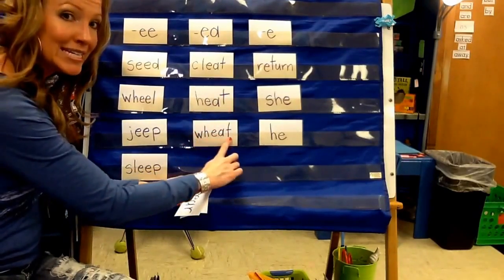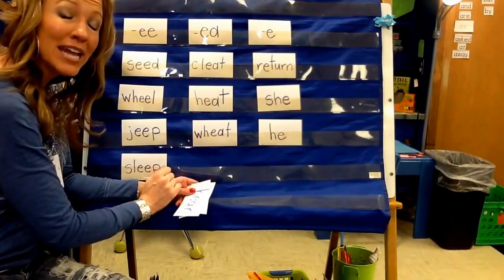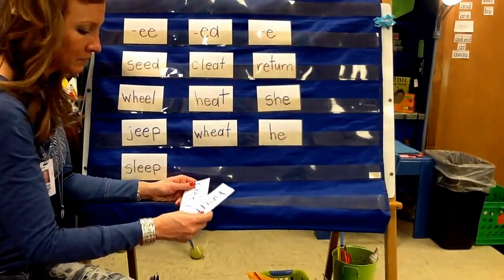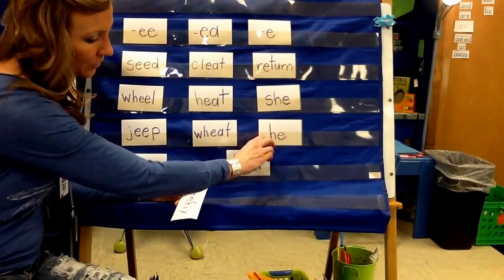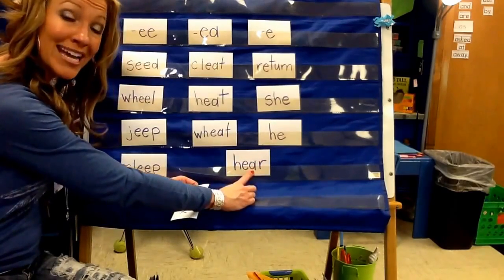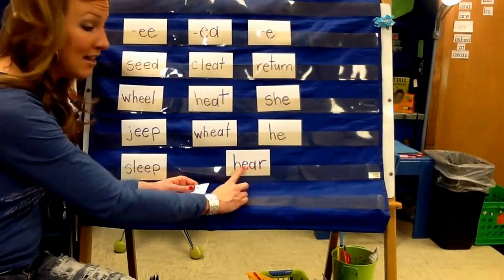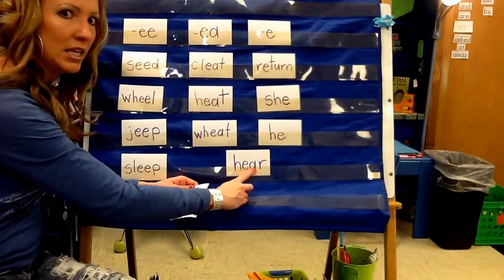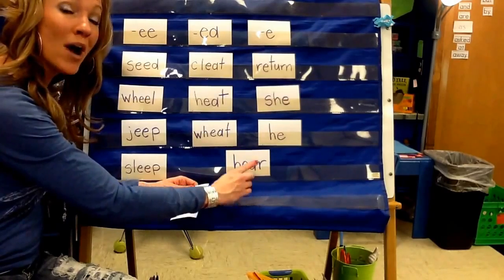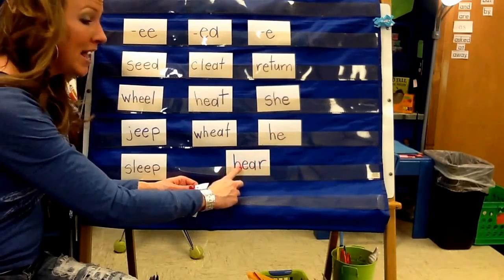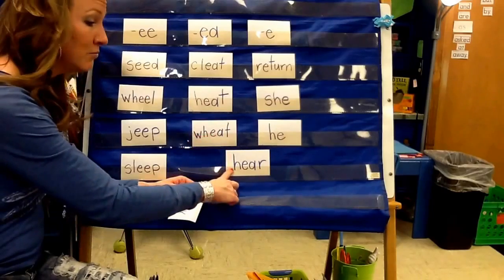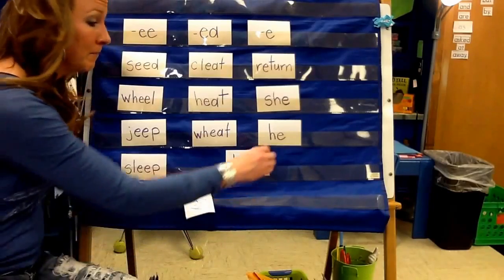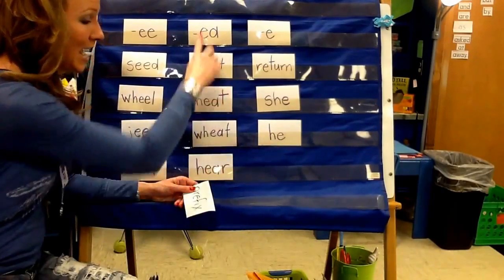Wheat. When I came to EA, I read it as E because EA can make the E sound. Here's another word I'm going to read, and I see EA. So when I come to that, I'm going to read it as E. Here. That one doesn't sound quite as much like E, but it's going to make more sense than if I would read it as air. So this word is here. And I'm going to sort it under EA.